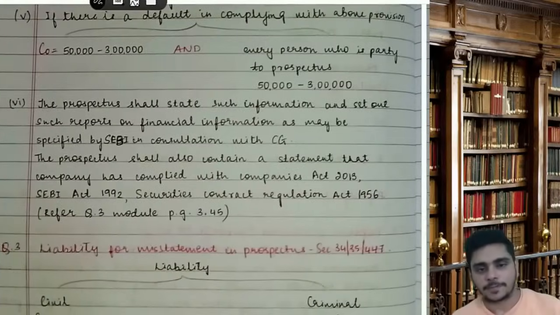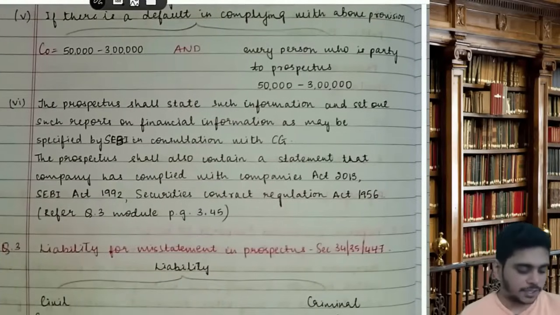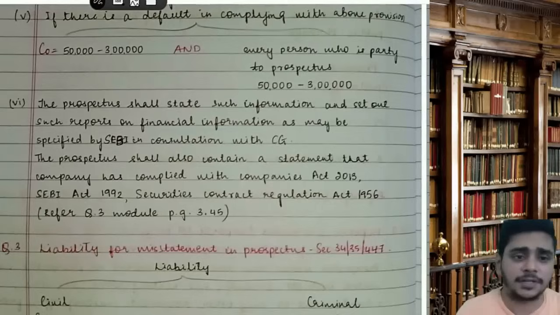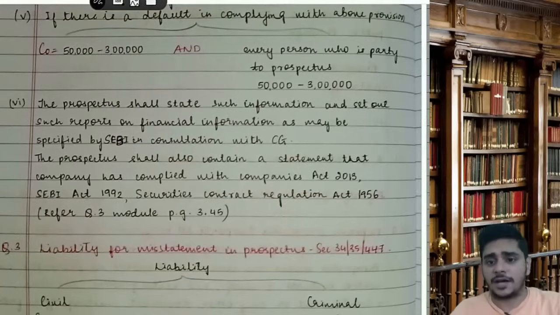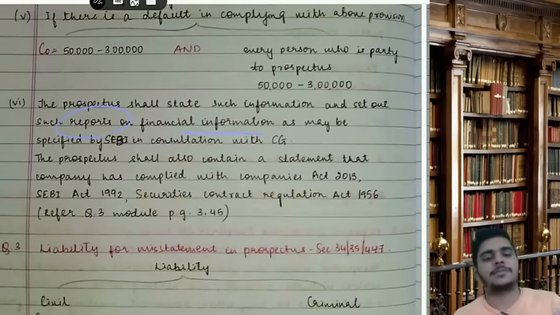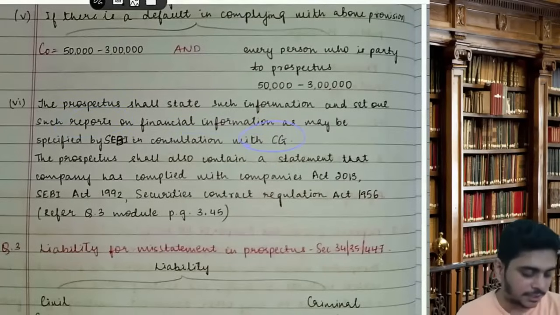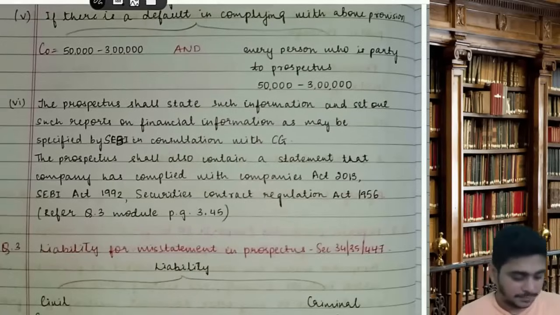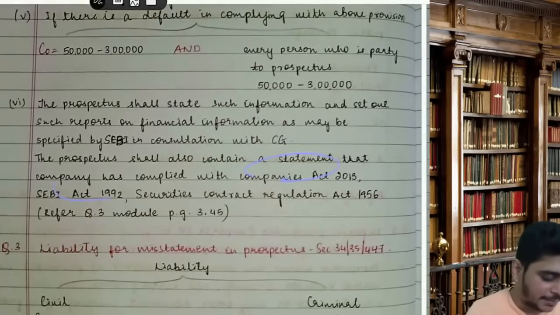Then the prospectus shall state such information and set out such reports on financial information as may be specified by SEBI in consultation with CAG. So if they are asking what reports should be attached, it shall attach such reports on the financial information as may be specified by SEBI in consultation with CAG. The prospectus shall also contain a statement that the company has complied with the Companies Act, SEBI Act, and SCRA, the Securities Contracts Regulation Act.